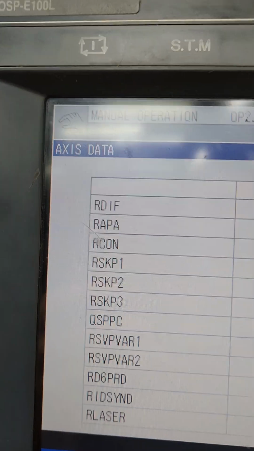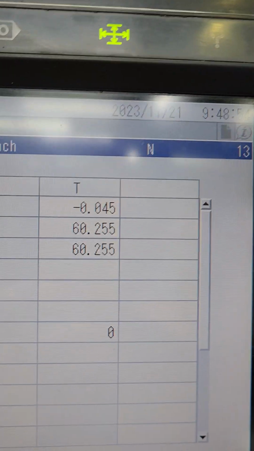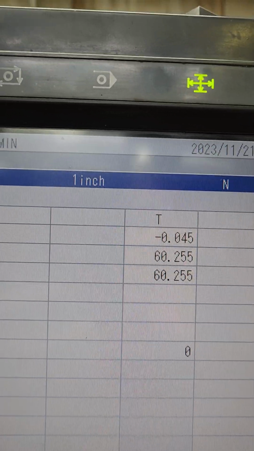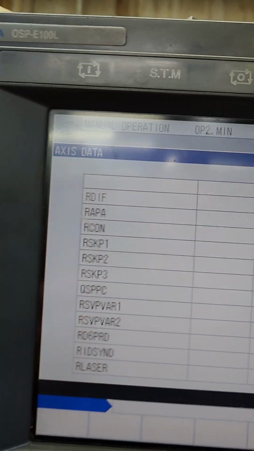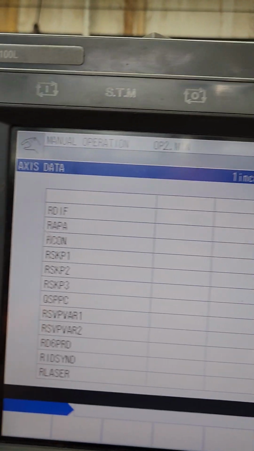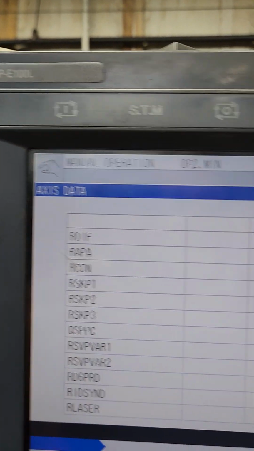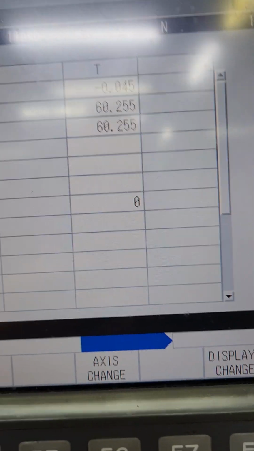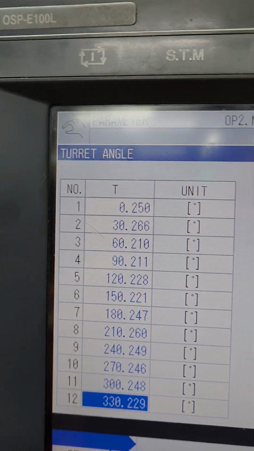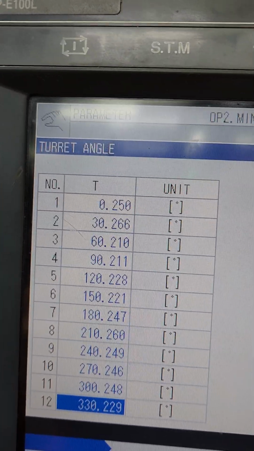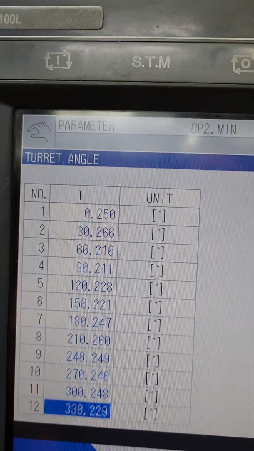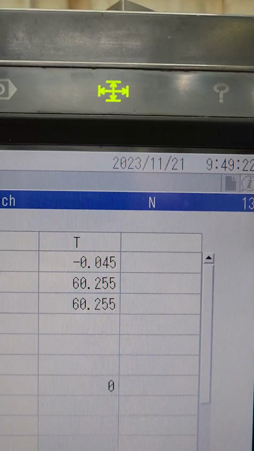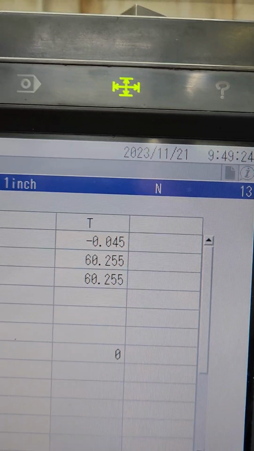So now I went over here, and I'm looking at my RDIF. My RDIF is still off. It's still 45 off. And that's because the 255 for tool 60, or 60 degrees, my turret angle is 210 for 60 degrees. So 210, there's the difference, you know, the 45.